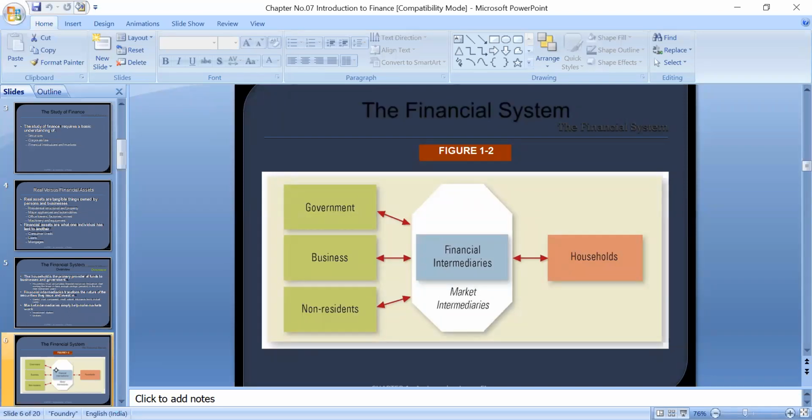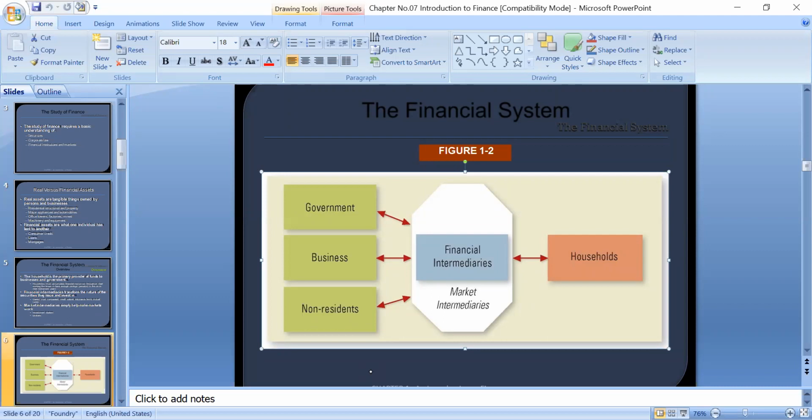Actually, look here, in the financial system, on the one side are households, the people who have surplus money. On the other side, there are three other types of people or organizations who need the money. For example, government, businesses, and non-residents, meaning outside the country.